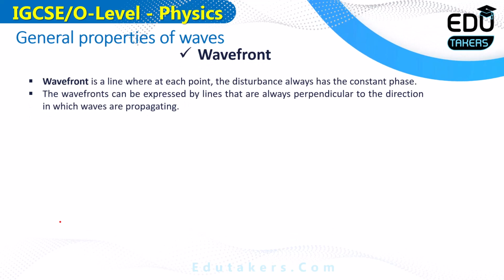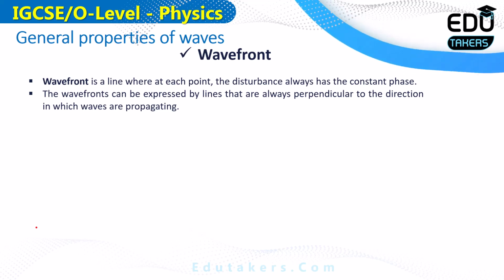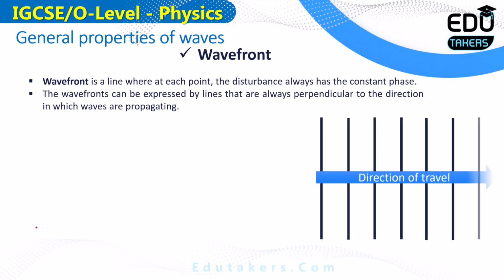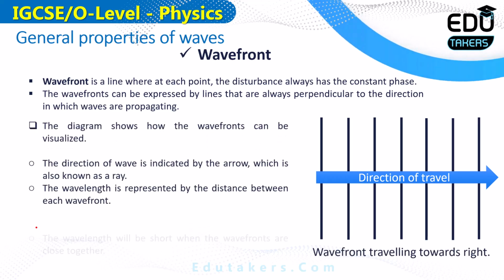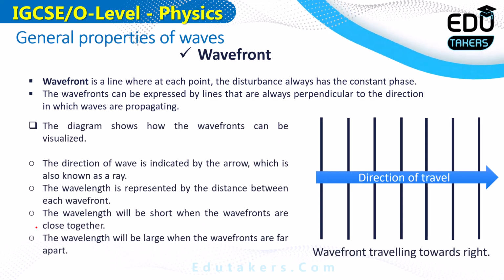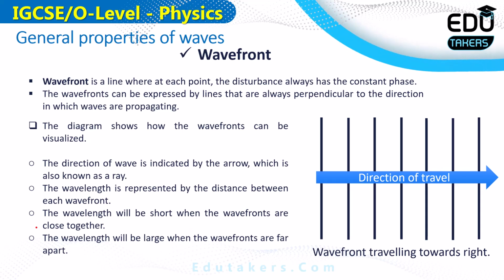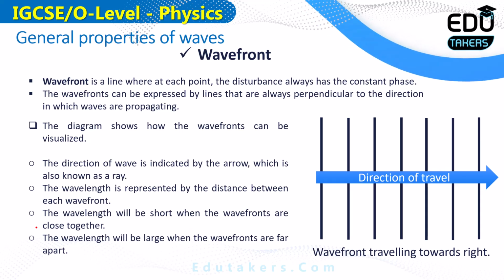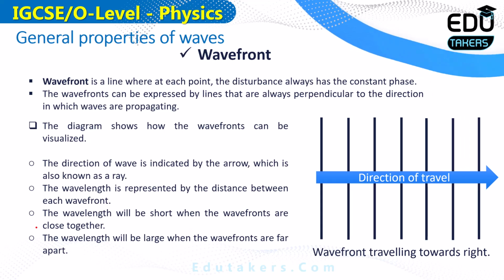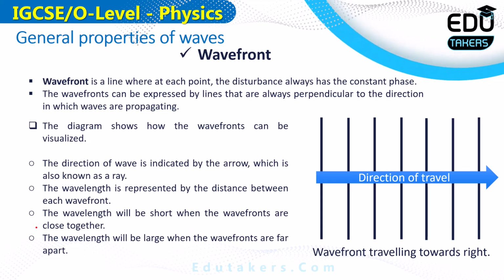What is meant by wavefront? Wavefront is basically the line where at each point the disturbance always has the same phase. It means that the disturbance looks the same. In the figure you can see the wave is traveling towards the right, and the wavefronts are basically the vertical lines that are shown here. The distance between the wavefronts is the same, and all the wavefronts are vertical. None of the wavefronts is horizontal. So the wavefronts are basically the lines that look the same.